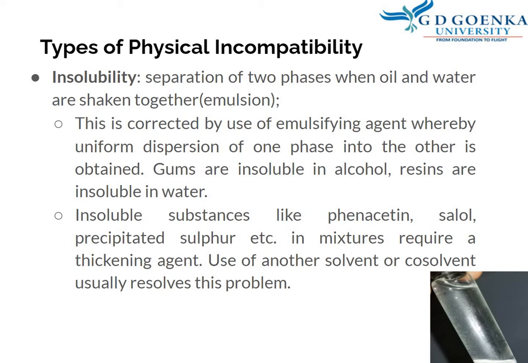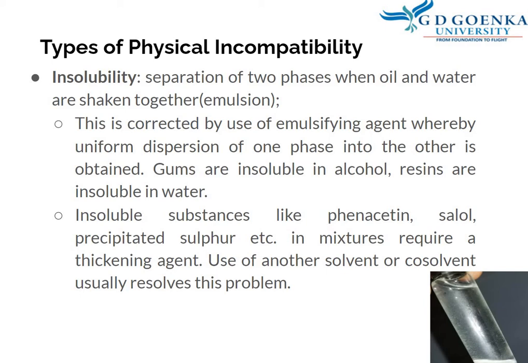Types of physical incompatibility. There are different types of physical incompatibility. First is insolubility. This is the separation of two phases when oil and water are shaken together when we are preparing an emulsion. This can be corrected by using an emulsifying agent, which helps in wetting and uniform dispersion of one phase in another. This can be done by using an emulsifying agent with a typical HLB value. Depending upon the continuous phase, the emulsifying agent is preferred, whether it is water soluble or fat soluble.